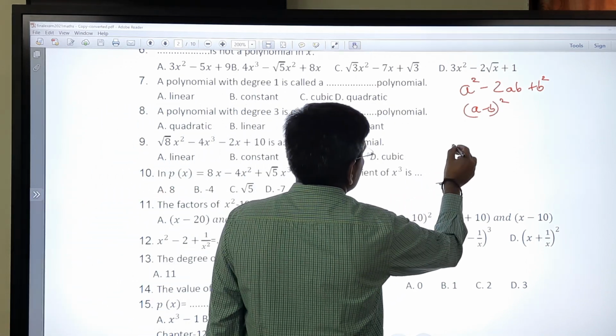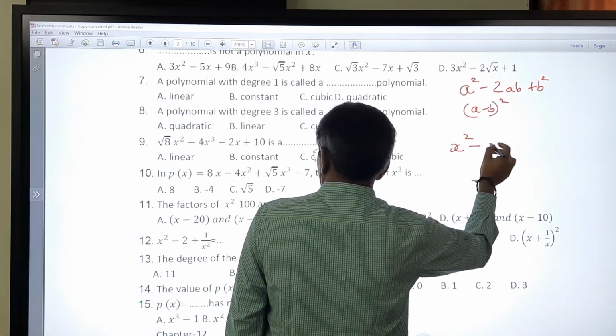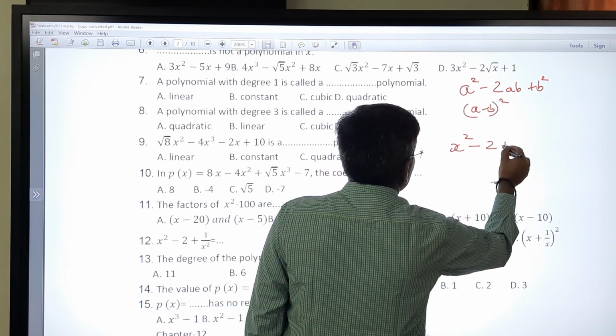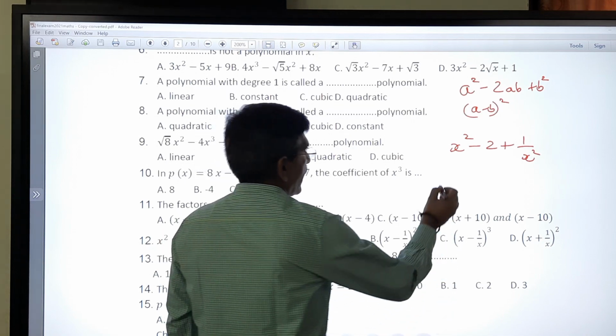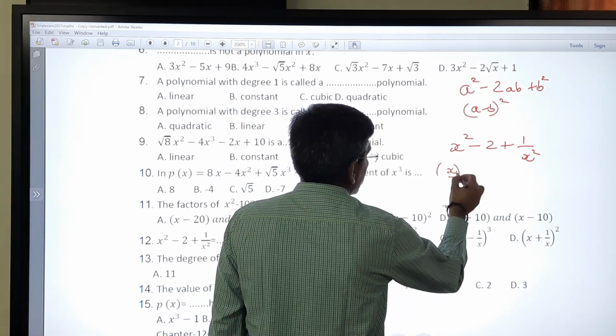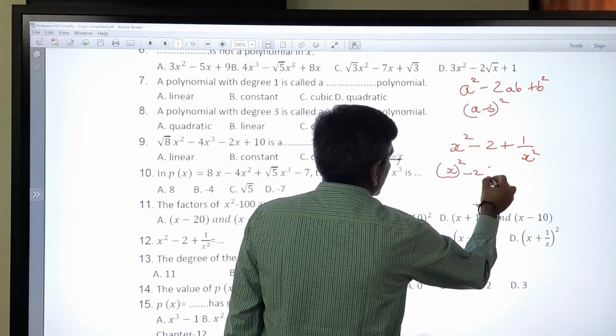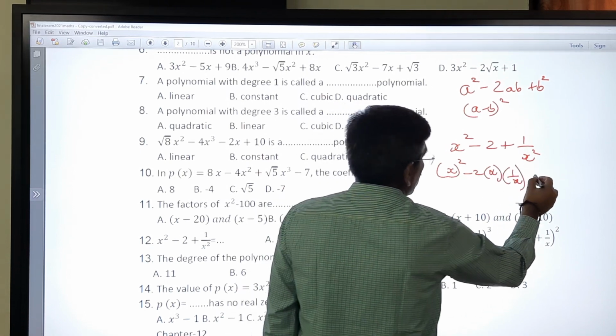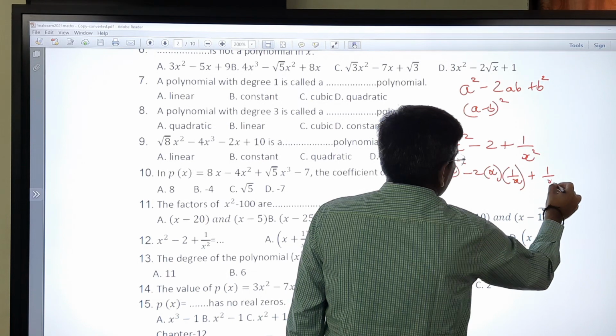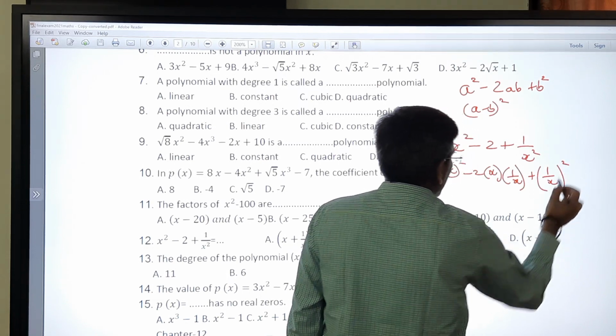x square minus 2 plus 1 upon x square. Now x whole square, 2 into x, 1 upon x plus 1 upon x whole square.